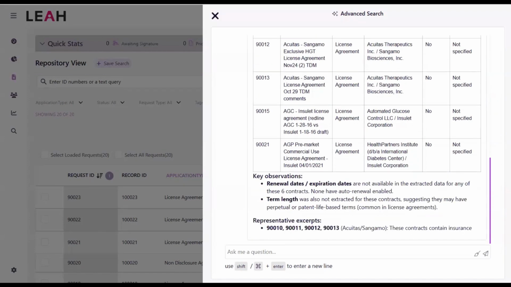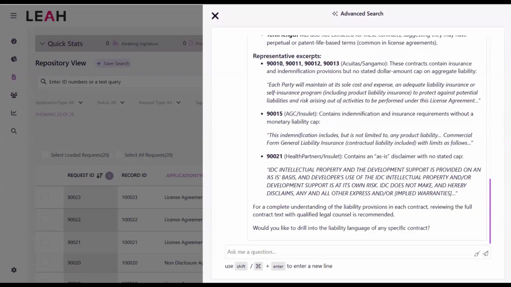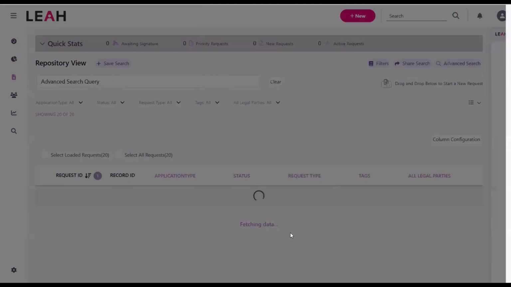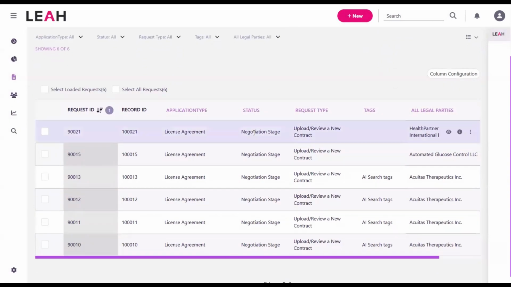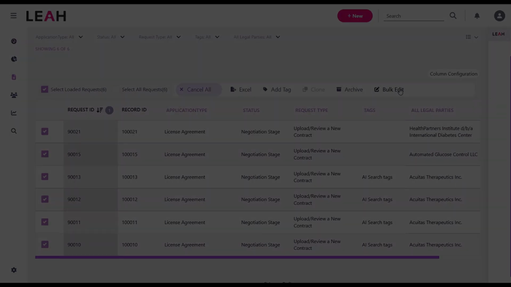But spotting a gap is only useful if you can act on it, which is exactly where we go next. This is what makes it more than a search box. Once Leah has the right set, hit apply, and those exact contracts drop straight into your repository view as a working list, no copying IDs around. From there, your search becomes action. Select the records and work the whole set in one move, such as send for signature, bulk edit, export to Excel, or more. So every Acuitas agreement with an indemnification clause, or every active contract missing a liability cap, goes from a list to a finished task without leaving the page.